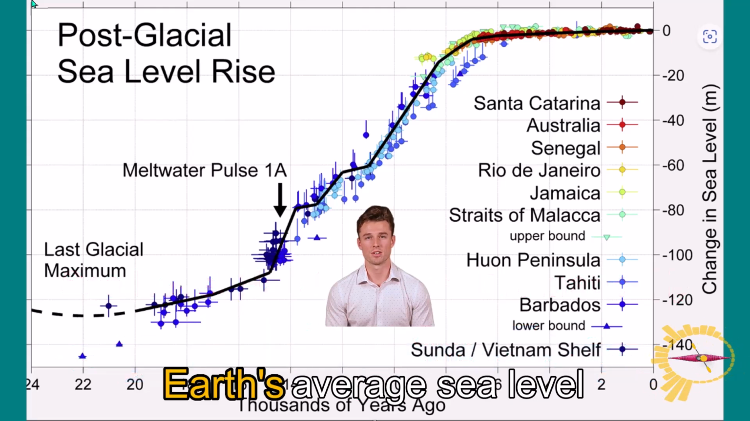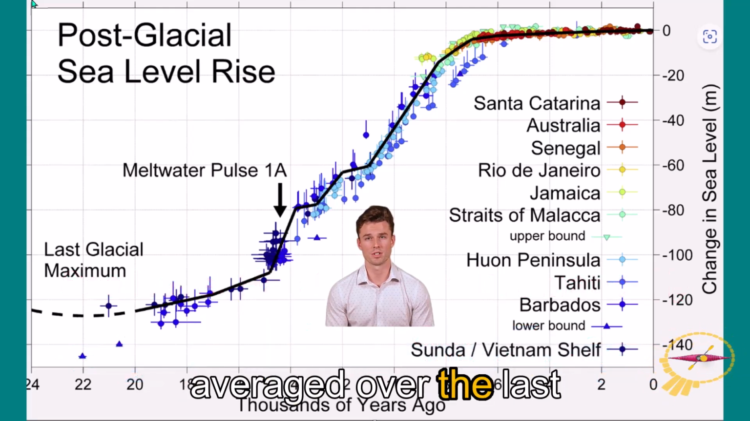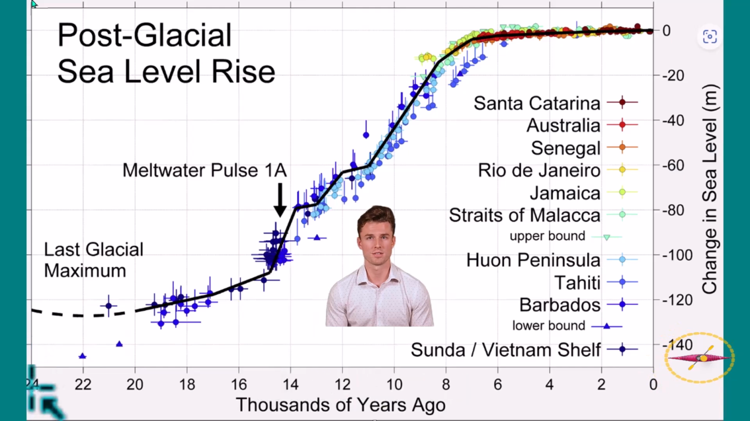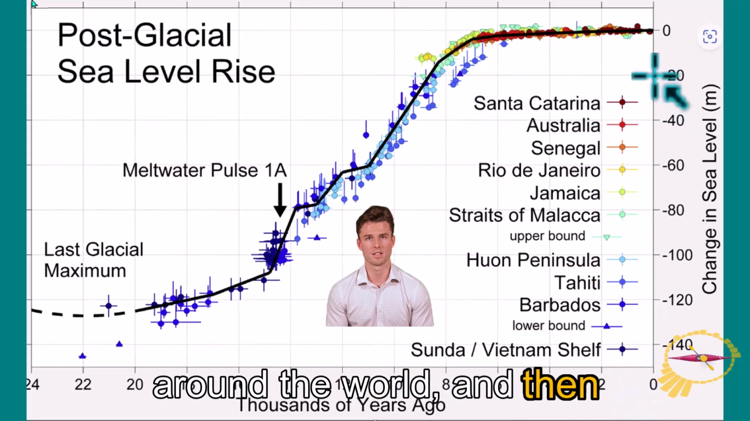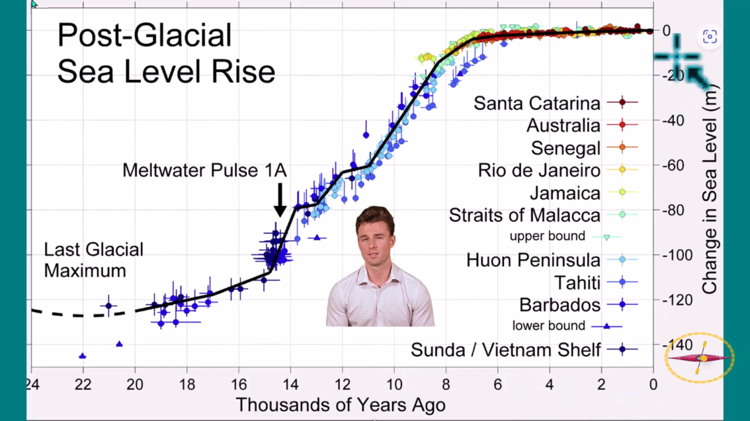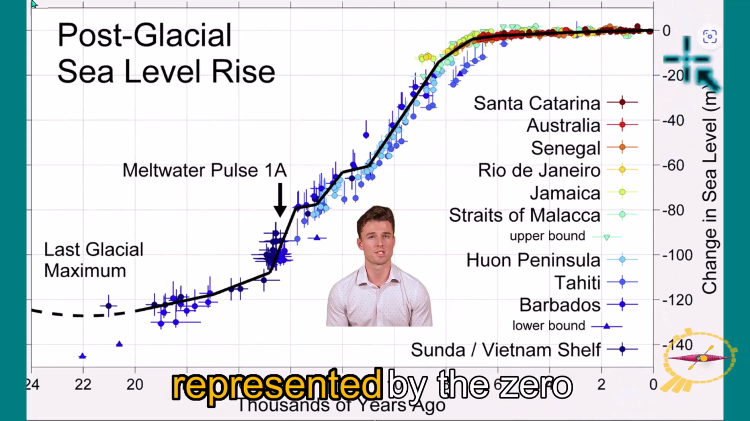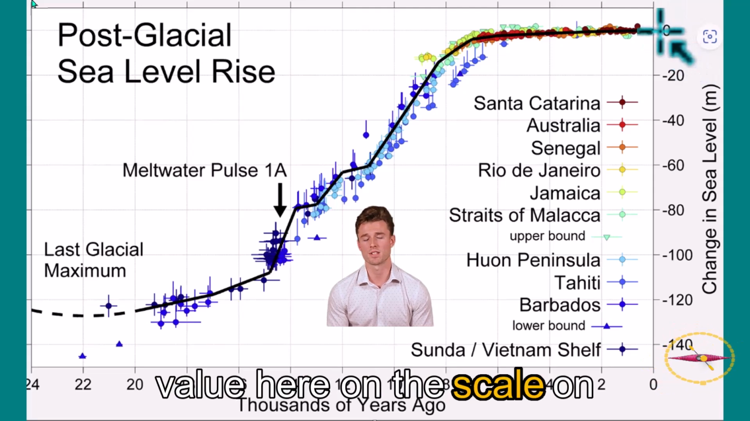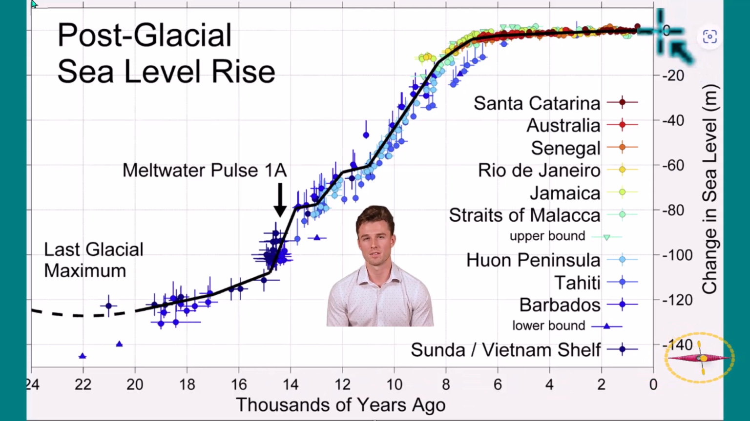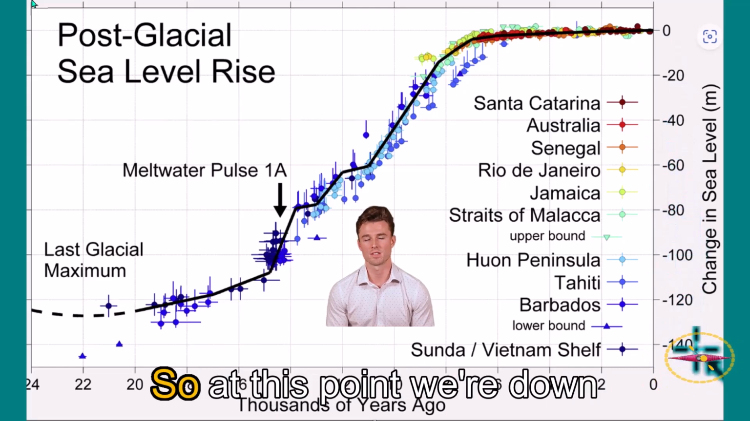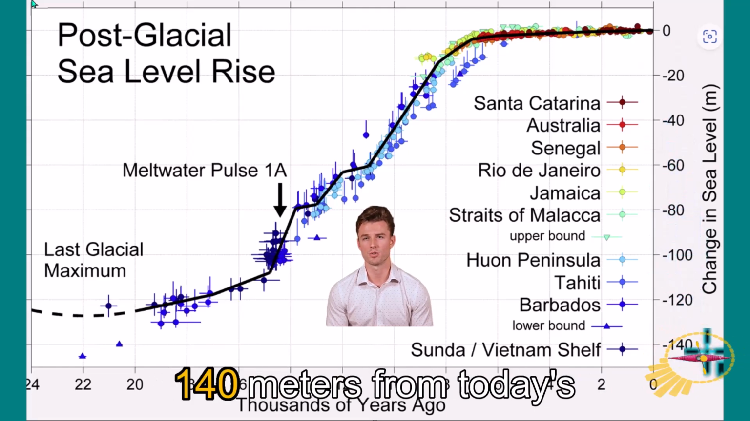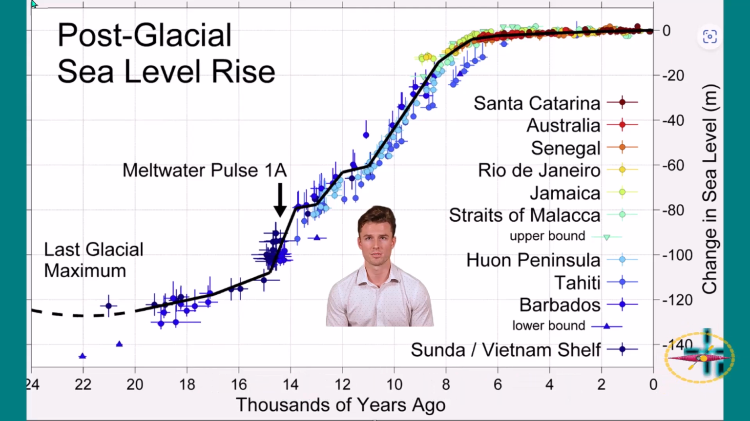This chart shows the Earth's average sea level averaged over the last 24,000 years. Levels were measured at many different places around the world and then used to create this graph. Today's sea level is represented by the zero value here on the scale on the right side. Looking down the scale, the values go down in meters. So at this point we're down 140 meters from today's sea level.